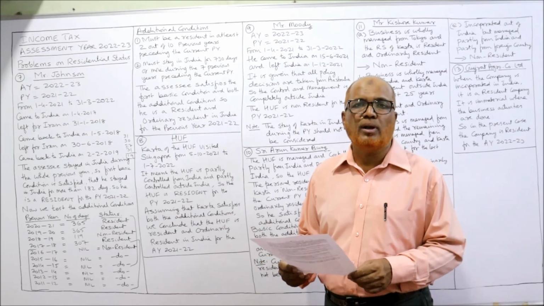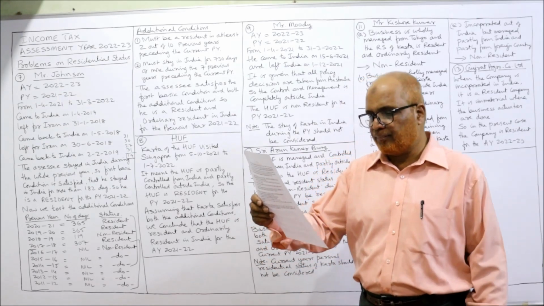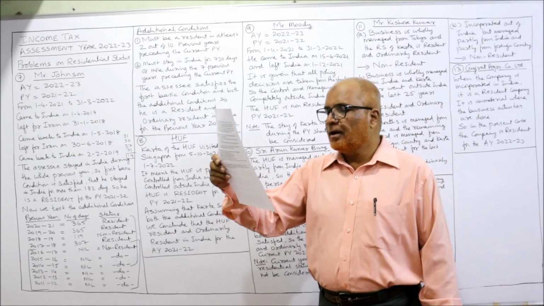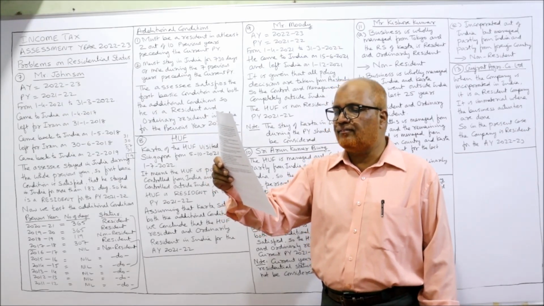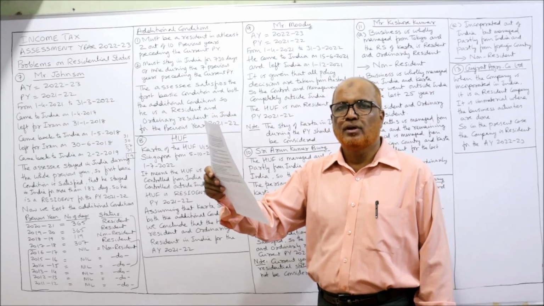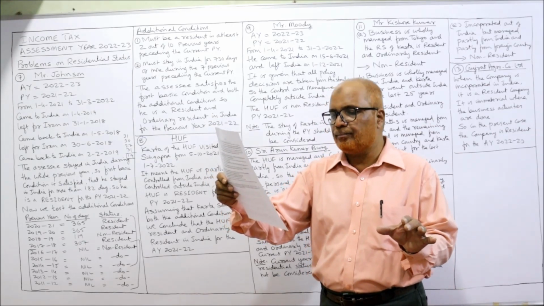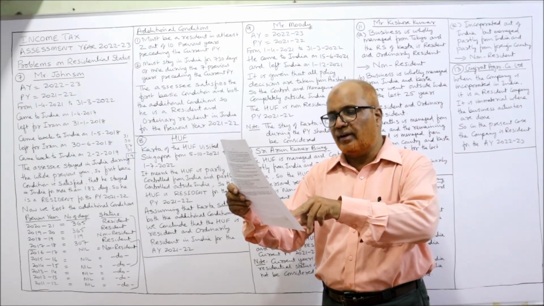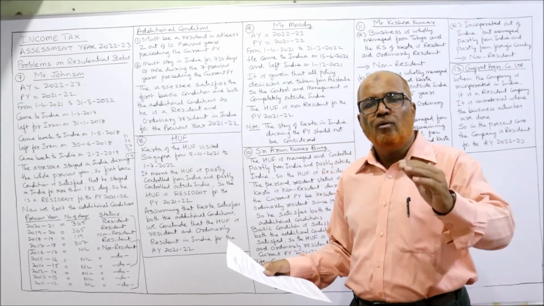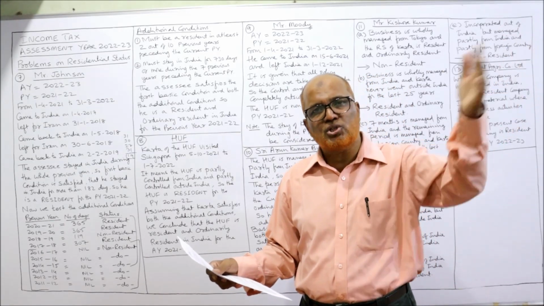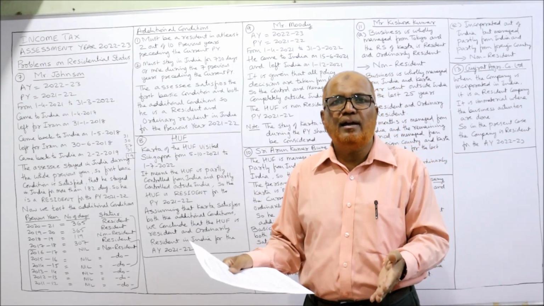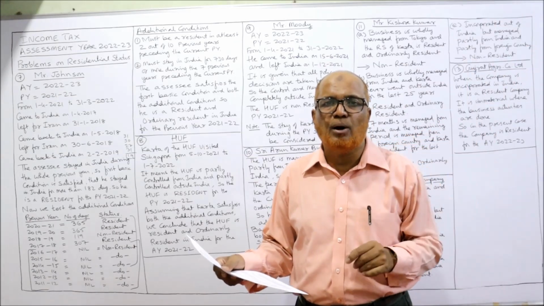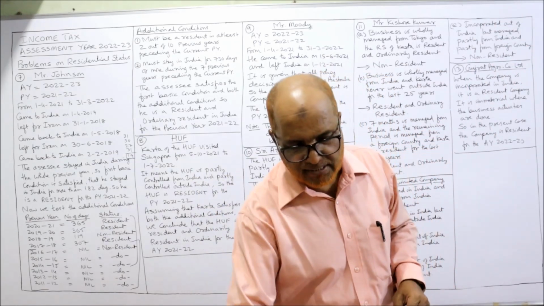Now I am reading out the problem on HUF, Hindu Undivided Family. 8th problem. A Hindu undivided family is living in Kanpur in India. Karta of the family visited Singapore from 5/10/2021 to 1/7/2022. So during the previous year, he went to Singapore. When he was in Singapore, he was taking decisions from Singapore, and for the remaining period he was in India. That means this HUF is partly controlled from India and partly controlled from Singapore. Determine the residential status for the assessment year 22-23.